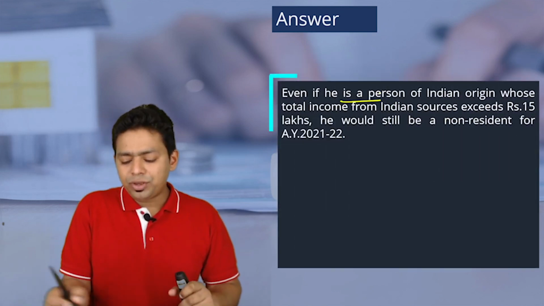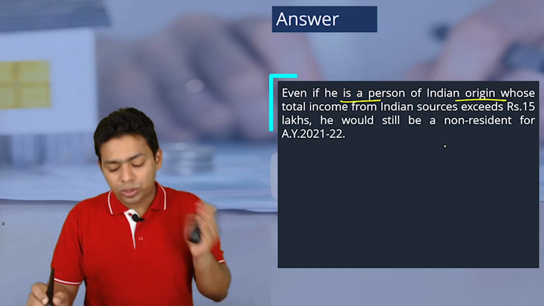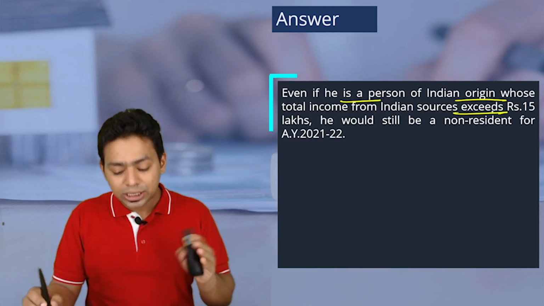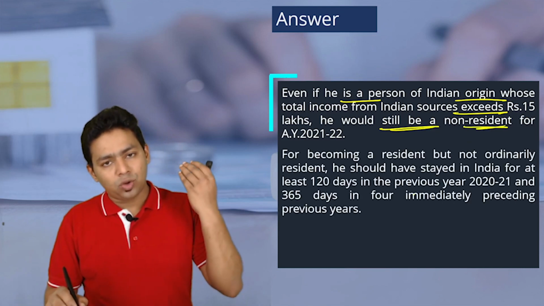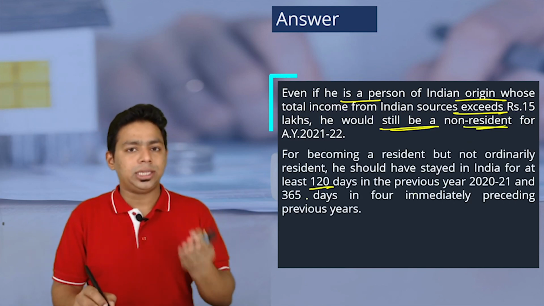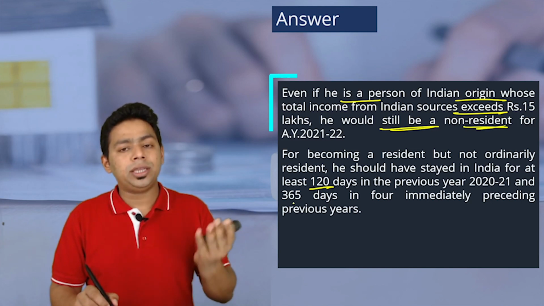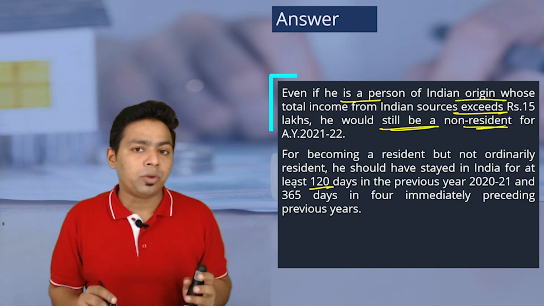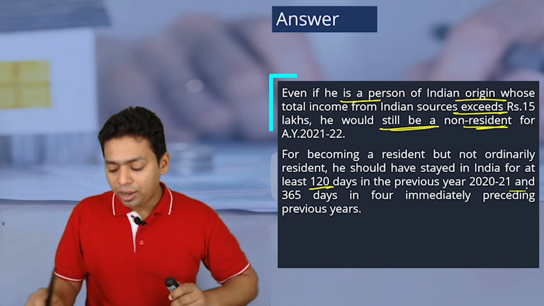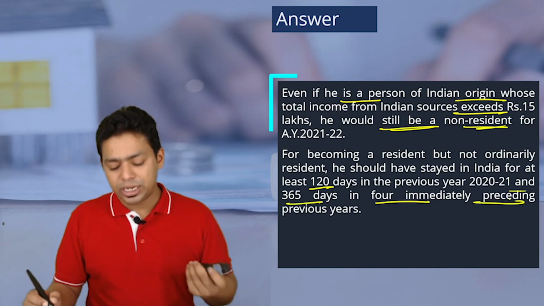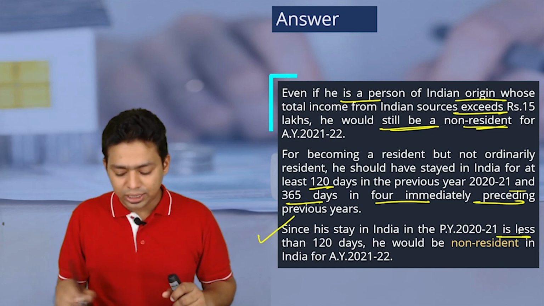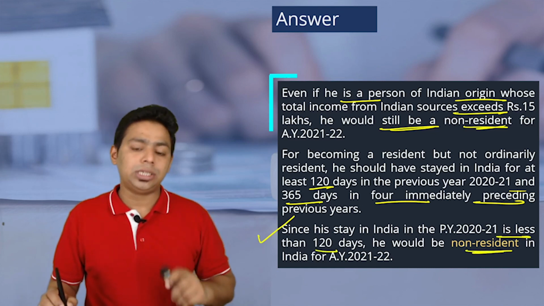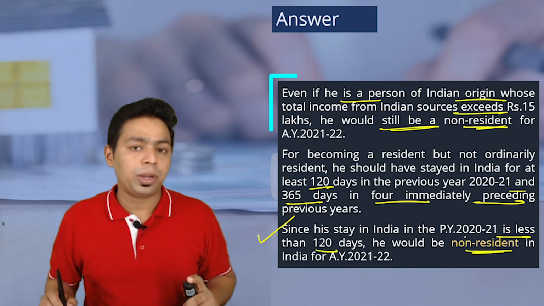Okay. Even if he is a person of Indian origin whose total income from Indian sources exceeds 15 lakh, he would still be non-resident, because he has not stayed in India for even 120 days. He has stayed in India for less than 120 days. And even if he had stayed in India for more than 120 days, he did not stay for 365 days in the 4 preceding previous years. That's the main reason. Since his stay in India is less than 120 days, he would be non-resident even if his income is more than 15 lakh rupees. That was just for your reference.